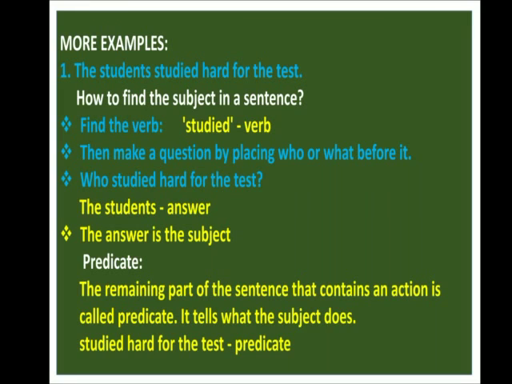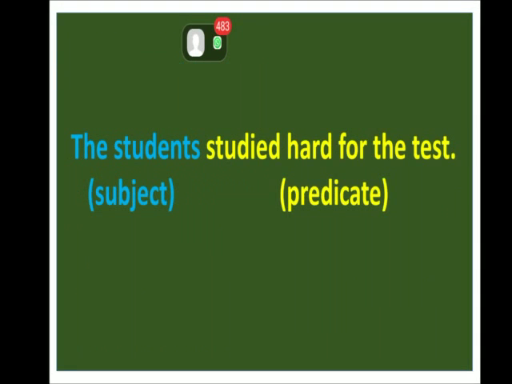Studied hard for the test. It contains an action. The remaining part of the sentence that contains an action is called the predicate. So now in this sentence, the students is the subject and studied hard for the test is the predicate.